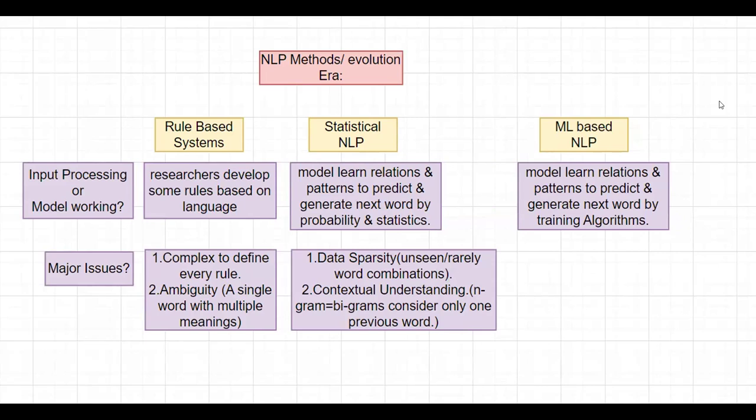These are the famous algorithms that we actually use in this ML based NLP model for text classification.